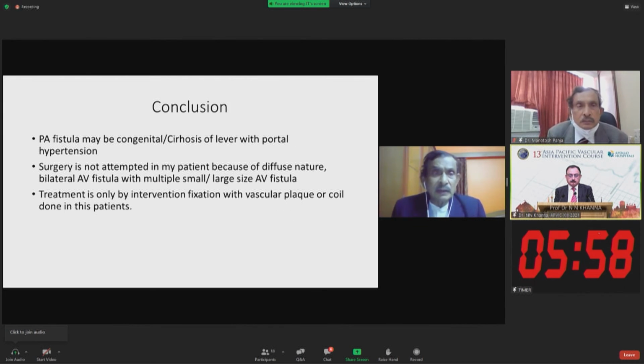So, ladies and gentlemen, in conclusion, arterial fistula may be congenital or due to cirrhosis of liver with portal hypertension. In my case, it is of congenital origin. Surgery was not attempted in my patient because of the diffuse nature of arterial fistula with multiple small and large size AV fistula. Treatment is only done by intervention, by vascular plugs. Altogether 6 vascular plugs and 2 coils were done in this patient.